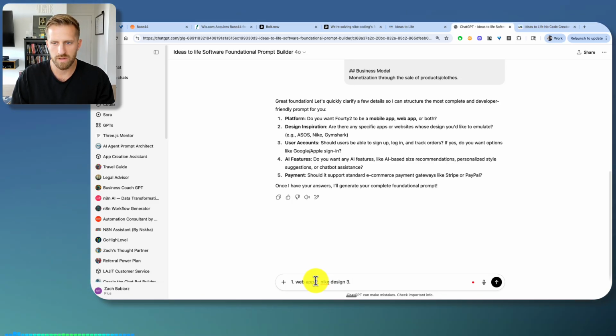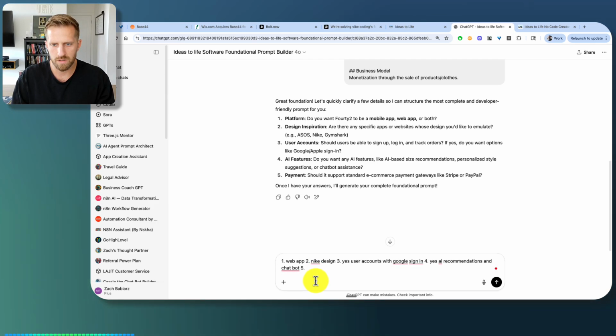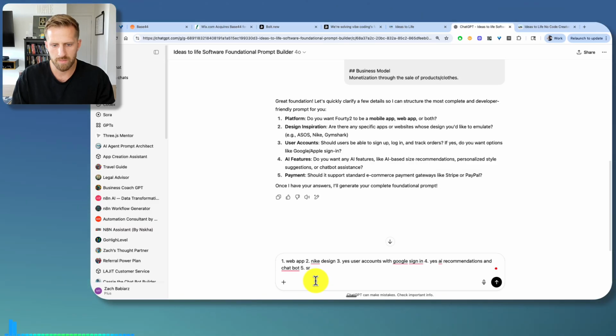Yep, yes, user accounts would be great, with Google sign-in. That sounds cool. AI features. Yes, AI recommendations. Hey, let's see if we can do a chatbot too. I never tried that yet on any IDE. Let's add a chatbot to it. Payment. Stripe for payment.